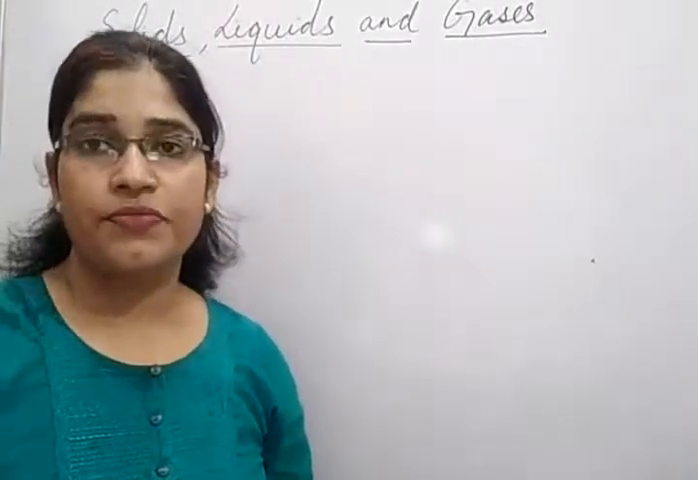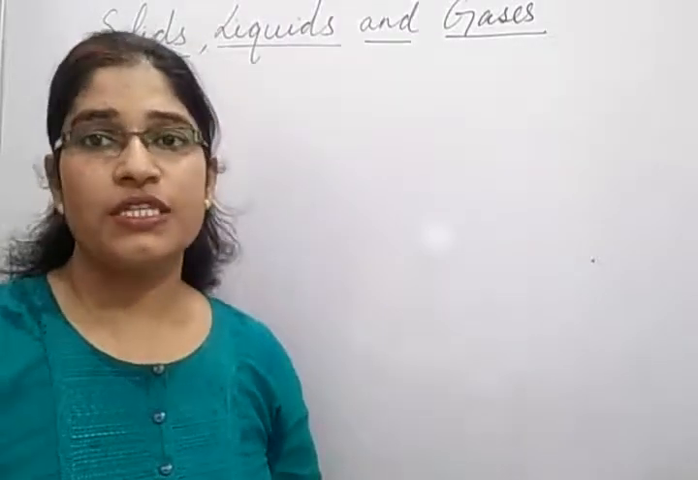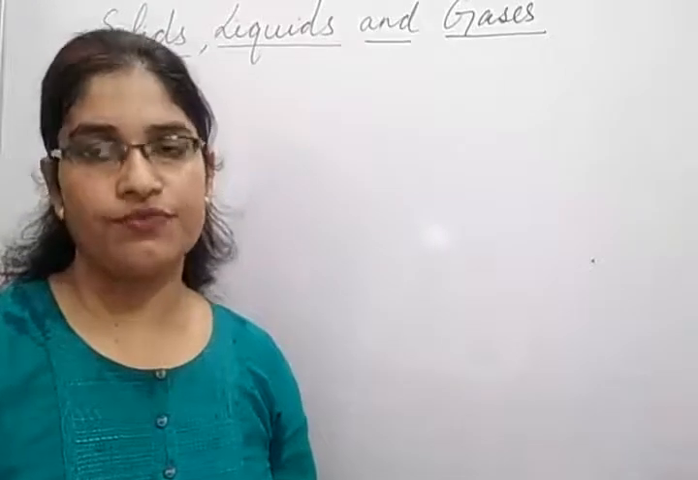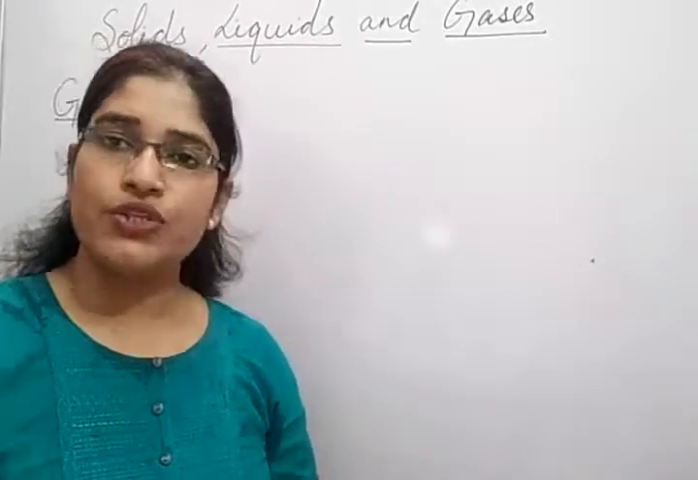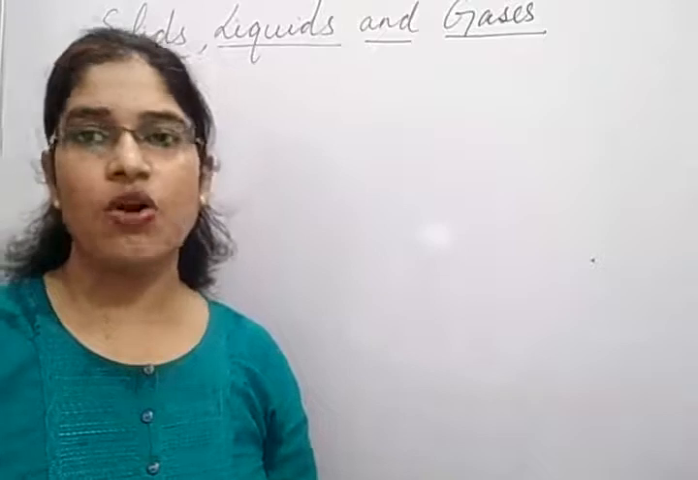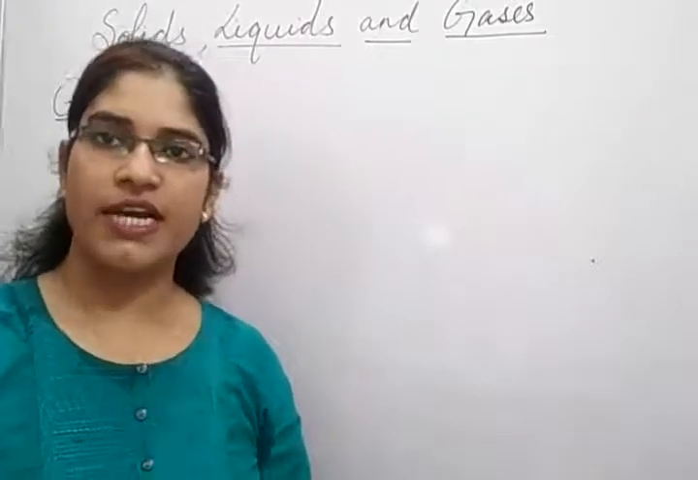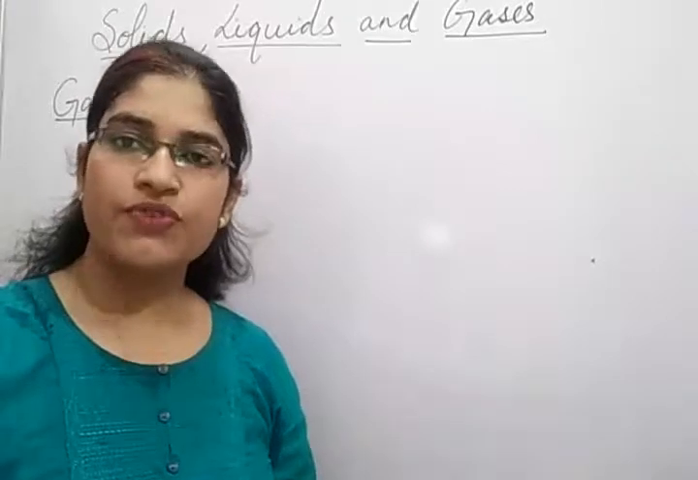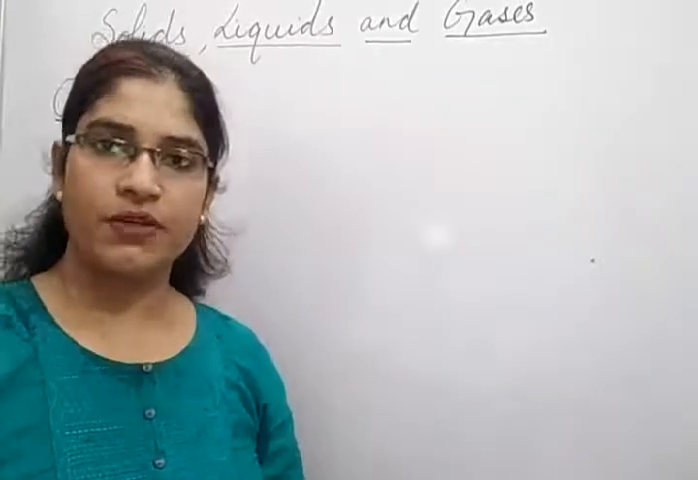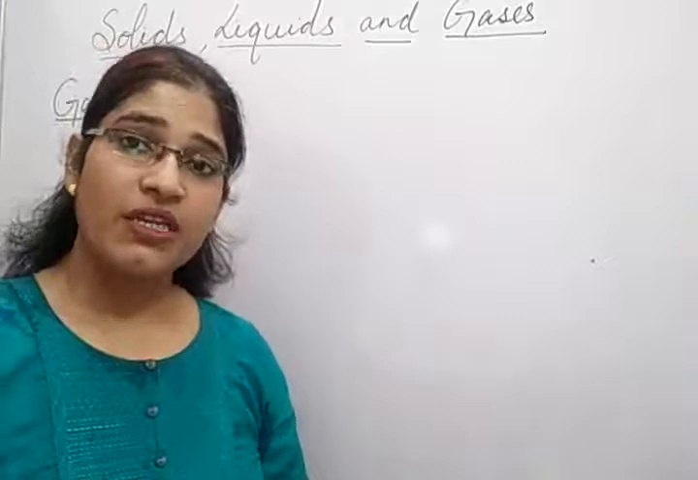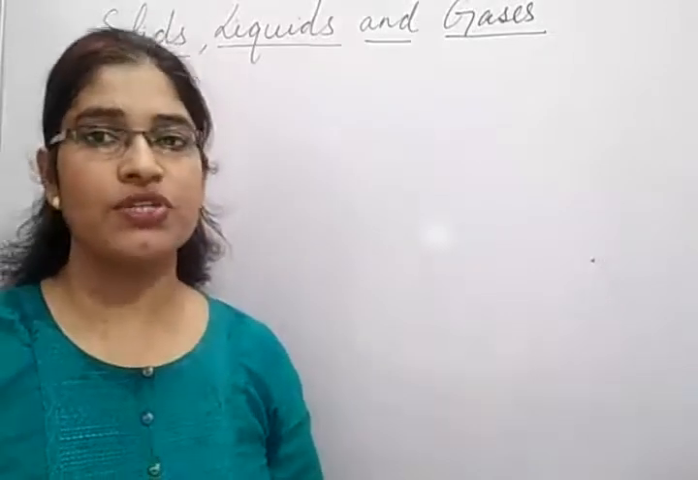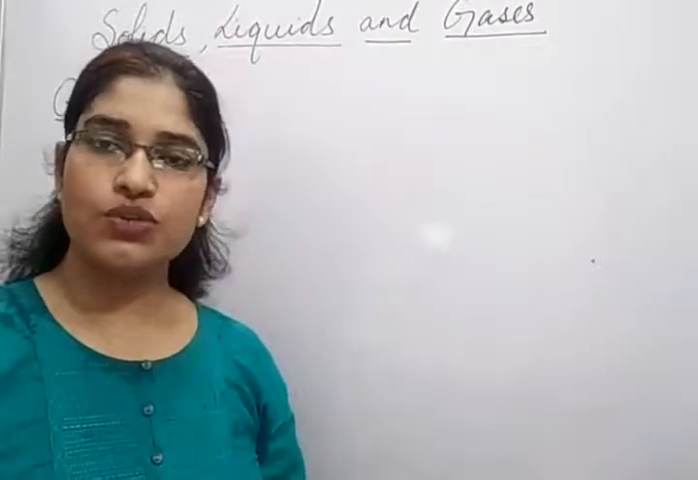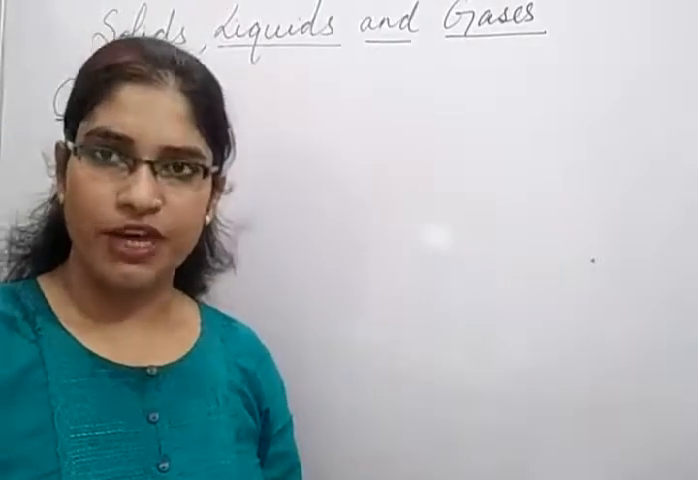Now gases. Air. Air is present all around us, and air is a mixture of many gases, which you know already. Which gases are present in air? Oxygen, carbon dioxide, nitrogen, helium, argon. There are so many gases present in the atmosphere. Which gas do we breathe? We breathe in oxygen. And which gas do we breathe out? We breathe out carbon dioxide. So these two gases are basically present in the environment.